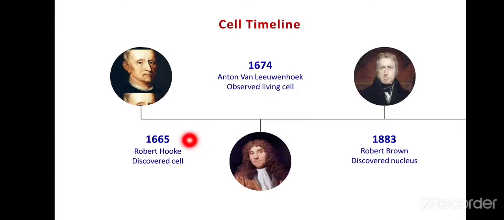In 1665, Robert Hooke discovered the cell. And in 1674, Anton von Leeuwenhoek observed the living cell. Robert Brown, in the year 1883, discovered the nucleus.